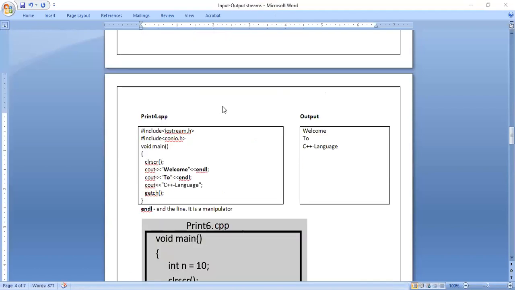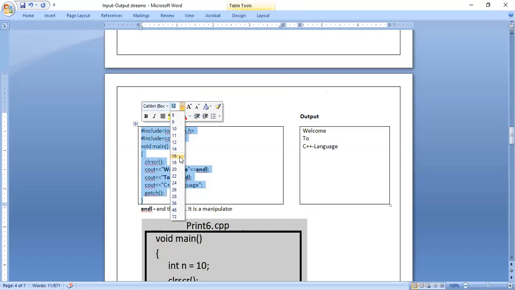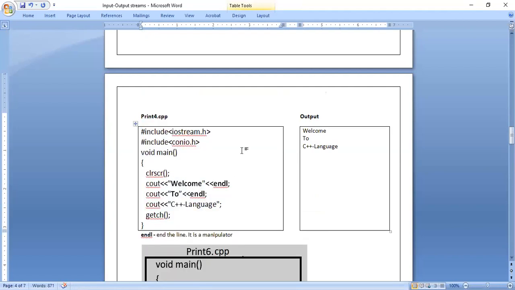Okay. Next, in the next program, what I have done is, instead of using \n, we can use one more option, that is endl. endl means end the line. Whatever the working process is for \n, the same thing will happen. So you can see the output. There is nothing changed in the output, but the way I have written the program has changed.